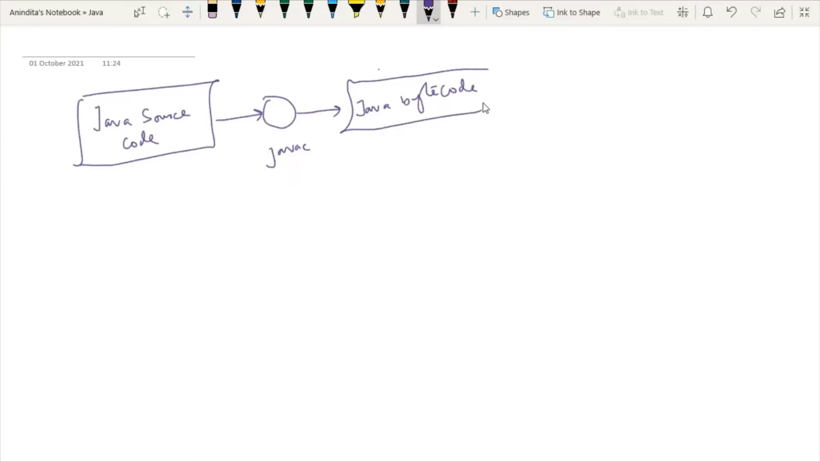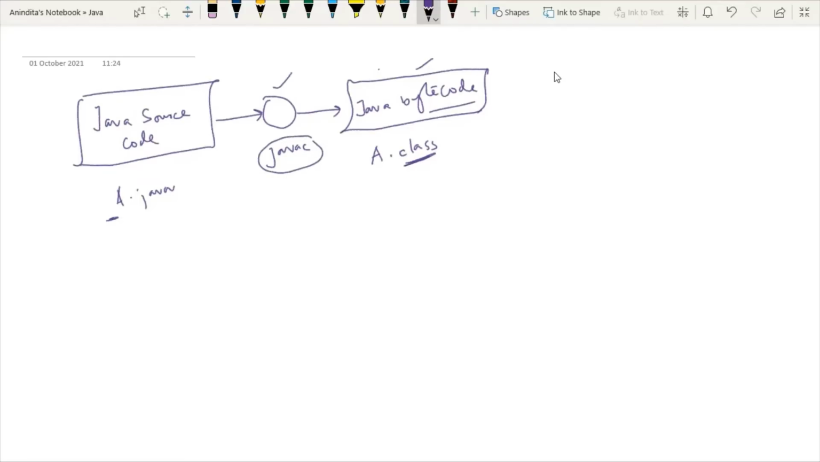First I will tell you the basic difference. Whenever you write any source code, the extension will be .java. But whenever you get the bytecode, the name of the file will be the same, but the extension will be .class. So whenever you get any file with a .class extension, you will understand that it is bytecode and it is generated by the compiler known as javac. So this is the first point.